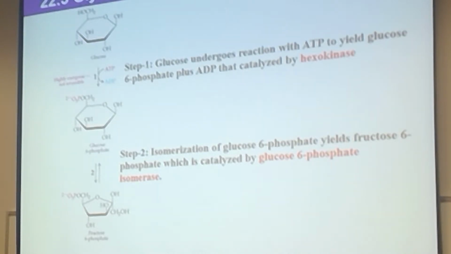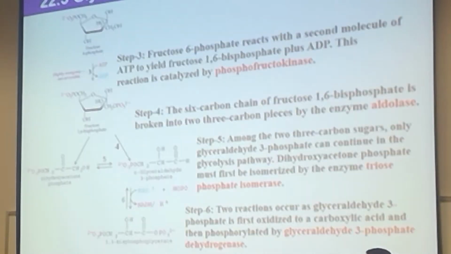Remember, in this pathway our target is to get more ATP, but instead of getting ATP, we are spending money here. But that is true, like in the business, if you don't spend money, you don't get money at the end. So that's the investment we are doing here. One molecule of ATP is invested here, and another molecule of ATP is invested here. So two molecules of ATP invested up to this point. Now from there on, we are going to see our return will start to come.